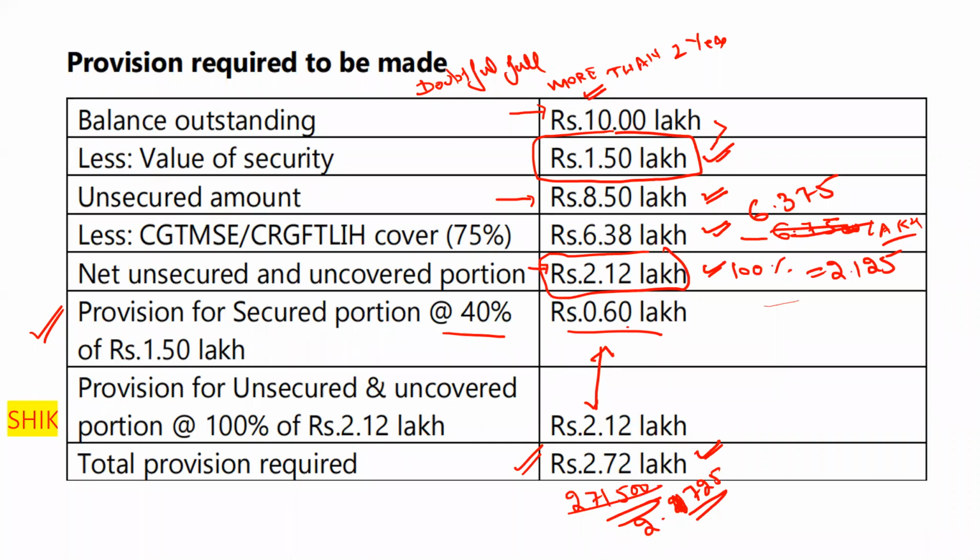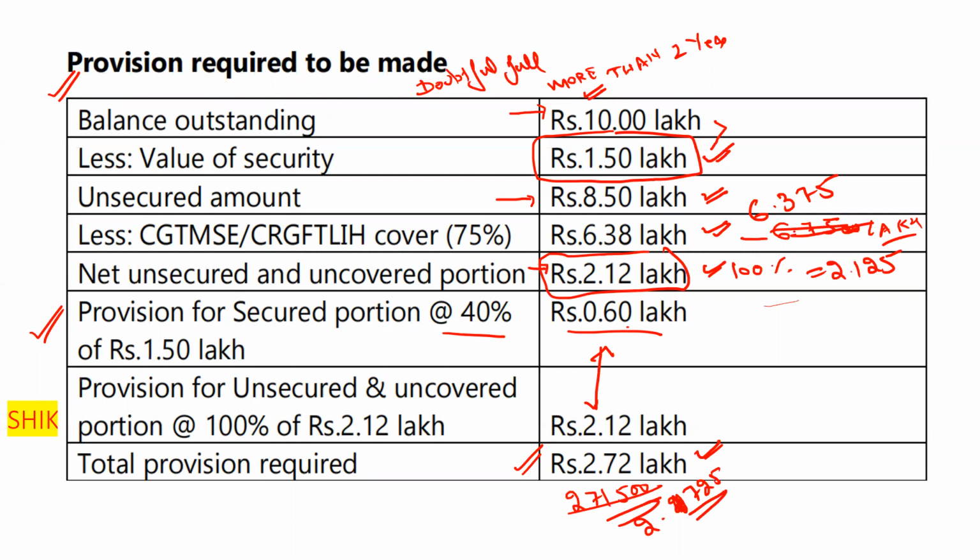This is directly in the circular, where they have given a round off to this one. I will take the example directly from that. So please tell me fast, is this point clear to all of you, what we have discussed till now? Two questions we have discussed: one regarding the CGTMSE and one regarding the ECGC cover.